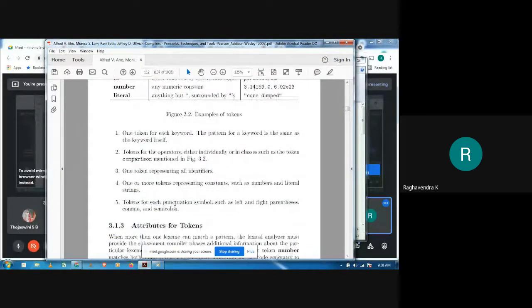Some examples have been given. For a keyword, most of the time, as I said, the pattern is going to be the same and the lexeme is going to be the same. Of course, the token that might be returned is called keyword. I'll just show you that as an example.